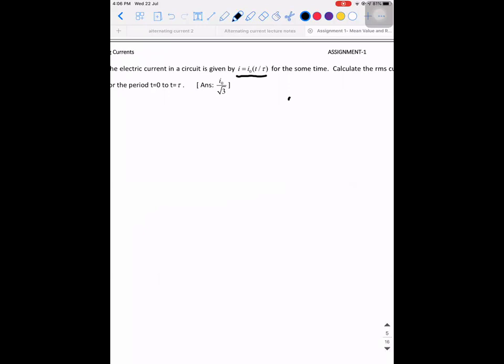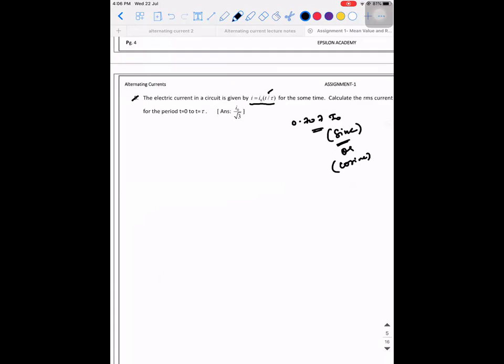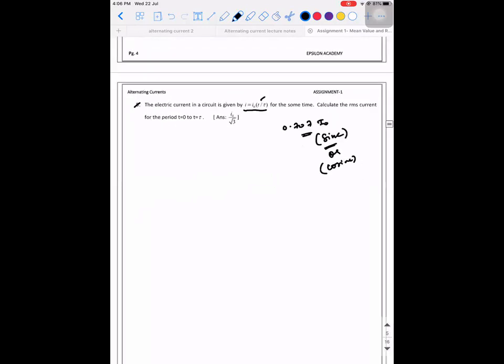See, 0.707 times I naught is applicable only for a sine wave or a cosine wave. Whereas here it is not a function of sine or cos, it is something else. So how do I proceed? Observe, here I need to go with integration because it is a function of time. The instantaneous current is a function of time, so no other option, integration.